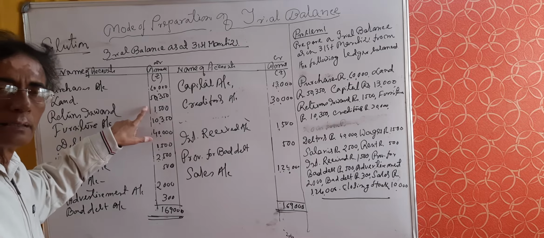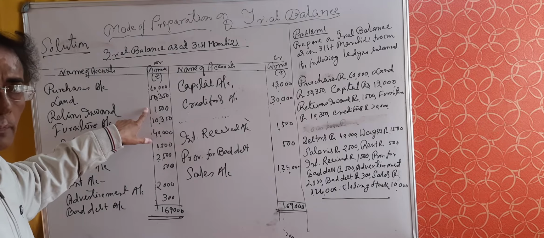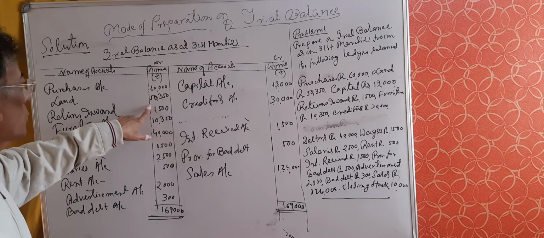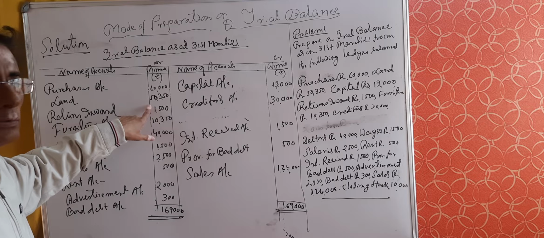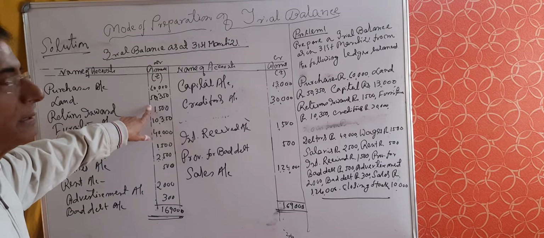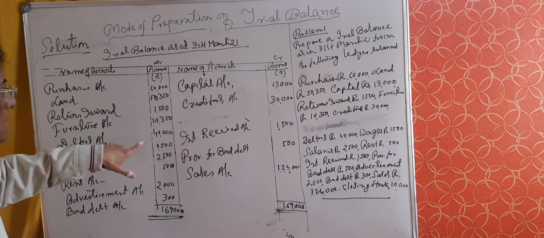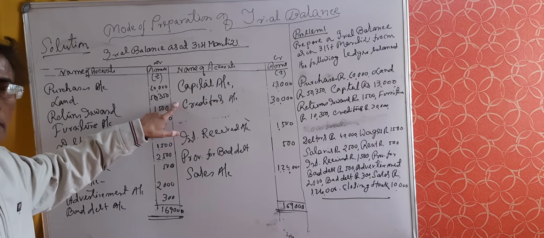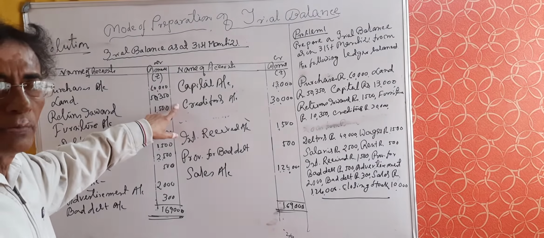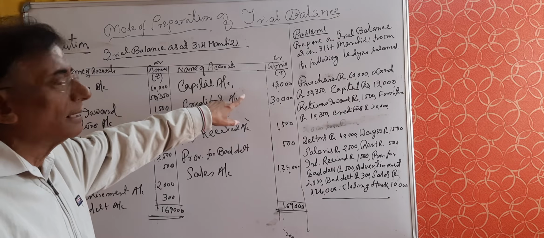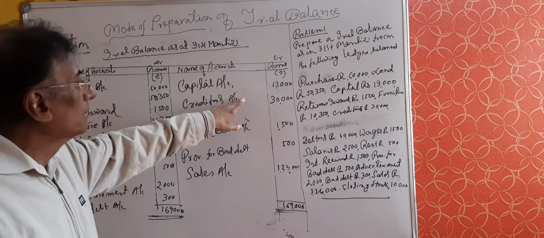Land is real account. It is asset. It represents the debit balance. It has been shown in the debit side with the value as given, 50,350. Capital account is personal account. It represents the liability of the firm or business. So it is shown in the credit side of the trial balance.